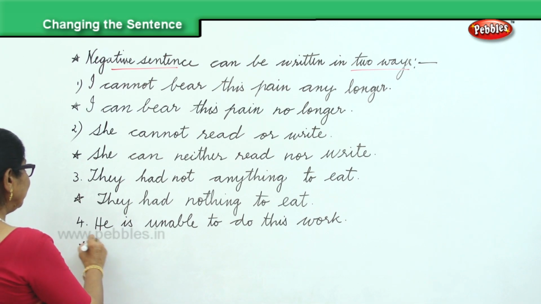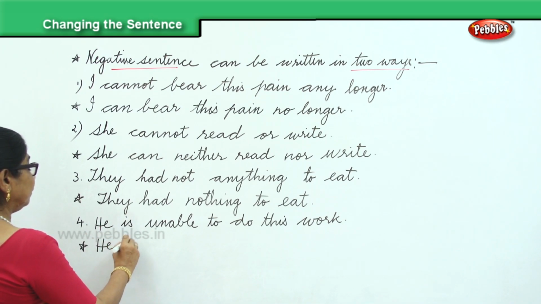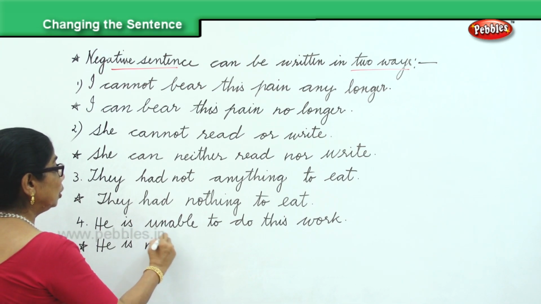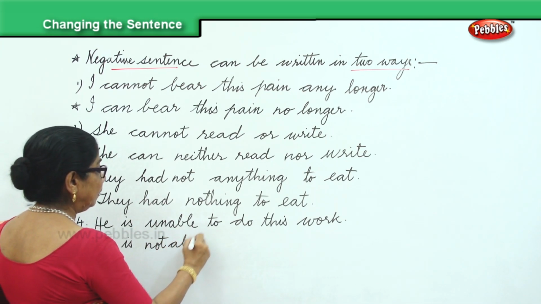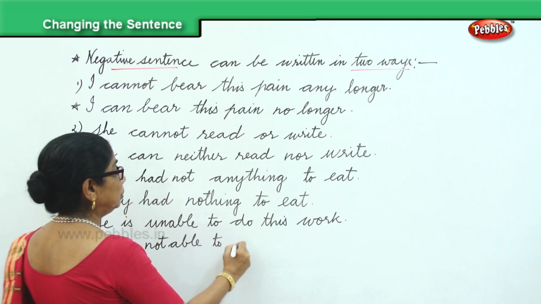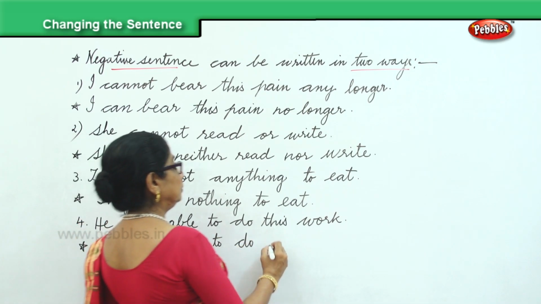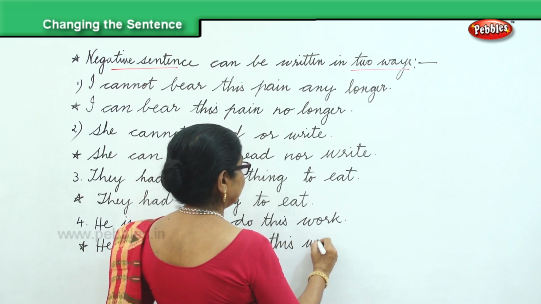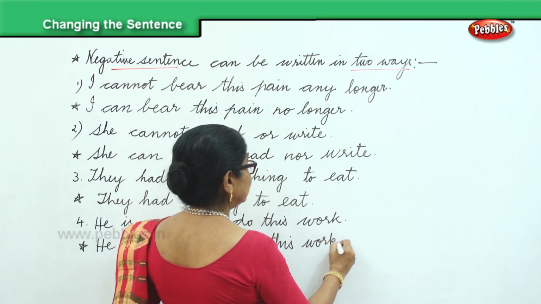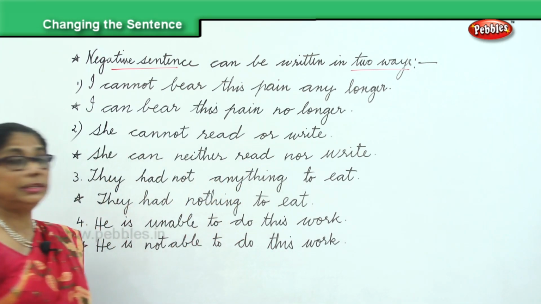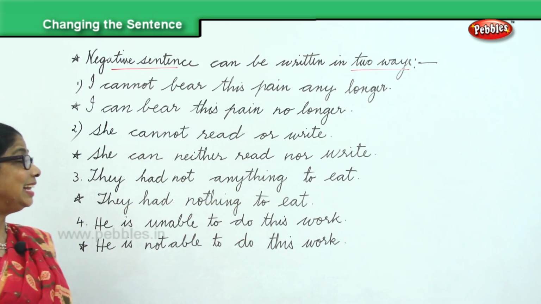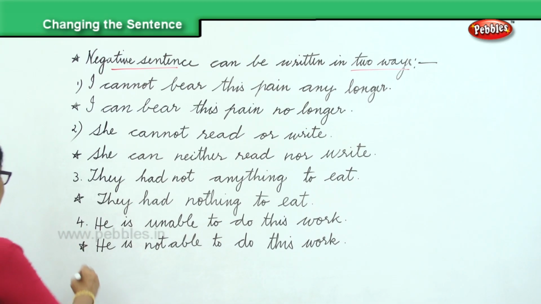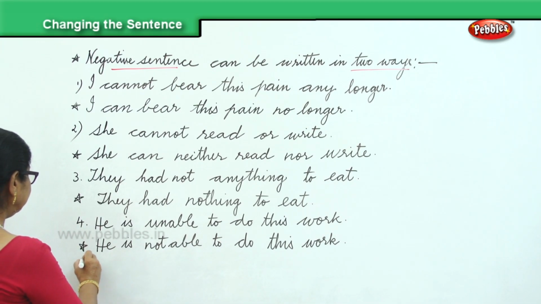What is the other form? He is unable, not able. He is not able to do this work. She is not able to do this work. She is unable to do this work. He is not able to do this work.